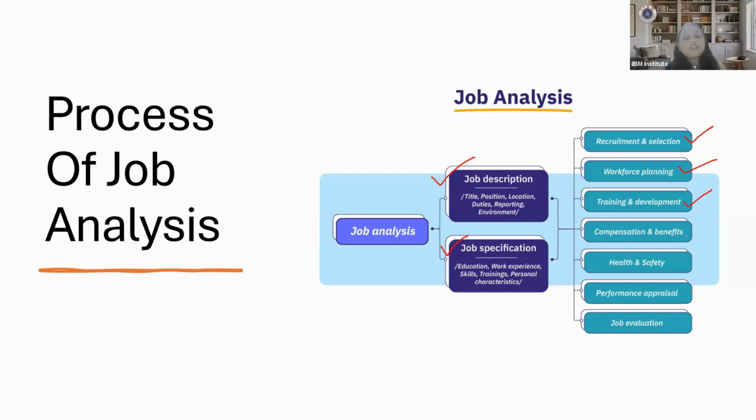Then what compensation and benefits that job role includes, like salaries and other benefits you are going to offer. Also, health and safety perspectives you need to identify. Then how you are going to evaluate and manage the performance of that candidate, like performance appraisal and job evaluation. Collaboratively, you have to identify these parameters and create two documents, job description and job specification.